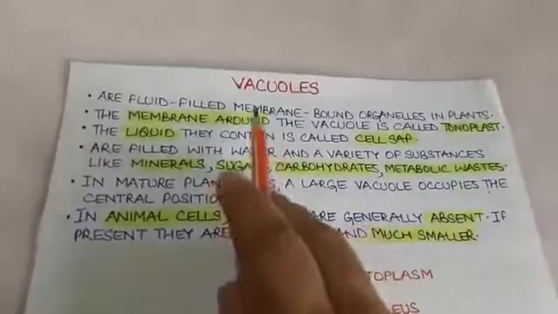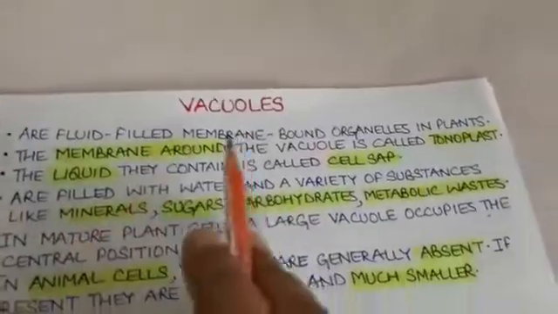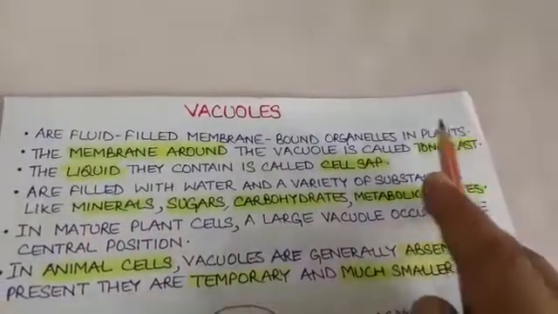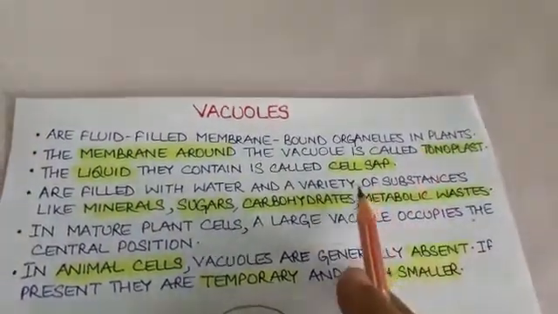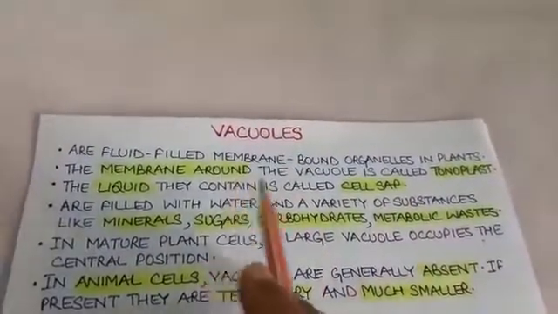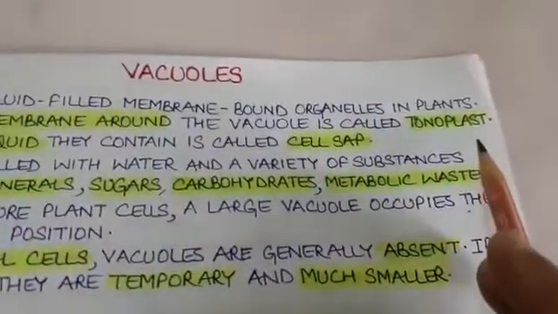The first cell organelle is vacuoles. Vacuoles are fluid-filled, membrane-bound organelles that are present in plant cells. Rarest of the rare case is that they are present in animal cells. They are bounded by a single membrane. The membrane around the vacuole is called the tonoplast.